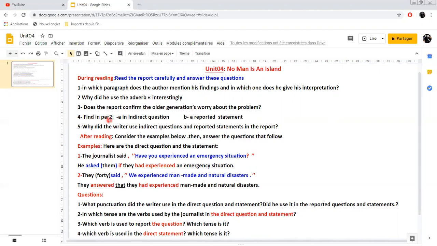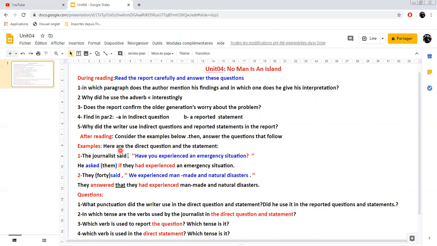Number 4: Find in paragraph number 2 an indirect question and a reported statement. There's a sentence here. Number 5: Why did the writer use indirect questions and reported statements in the report? Why did he use them? Then when you finish your during reading task, you move to your after reading.